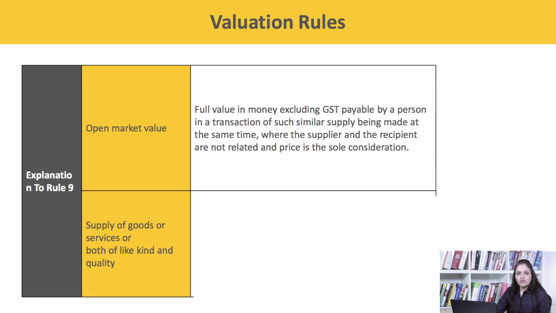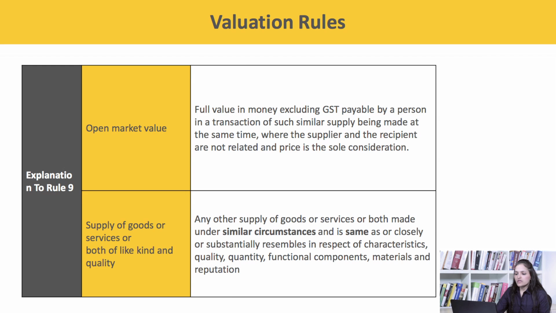And what is the supply of goods or services of like kind and quality? It is any other supply of goods or services or both made under similar circumstances and is the same or closely or substantially resembles in respect of characteristics, quality, quantity, functional components, materials and reputation.